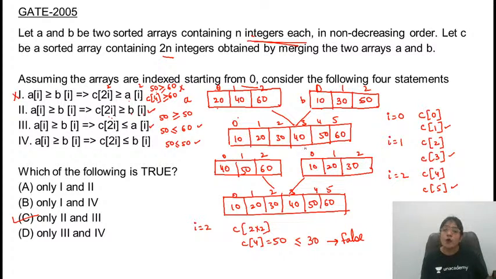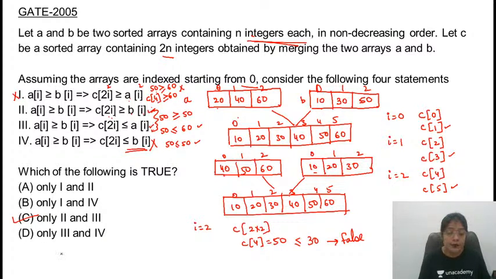In this case, what I have observed, obviously this is satisfying the condition that A of I will be greater than or equal to B of I. So it is satisfying that condition. But this was behaving as the worst case. You are selecting one element from one array, then other one and other one. But here all the smaller elements are in one array and all the greater elements are in other array. But if you look for these two conditions, these are going to be correct. So this means that this is false. This is not true for all the cases, but these two conditions are true for all the cases.